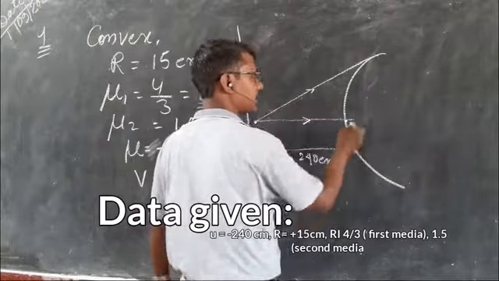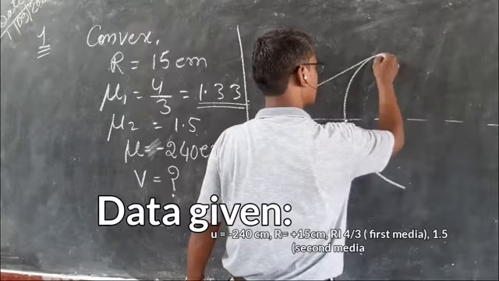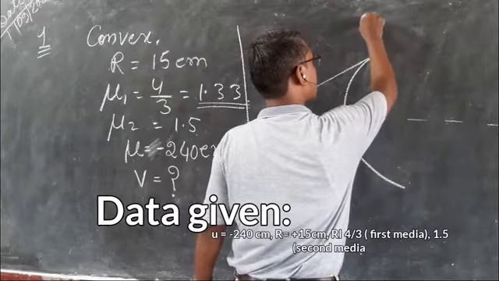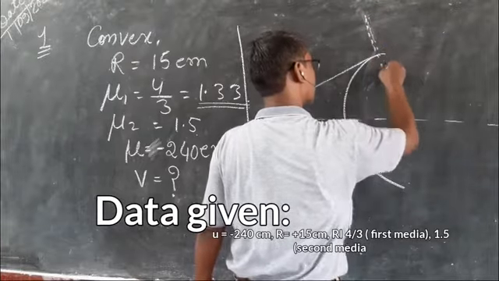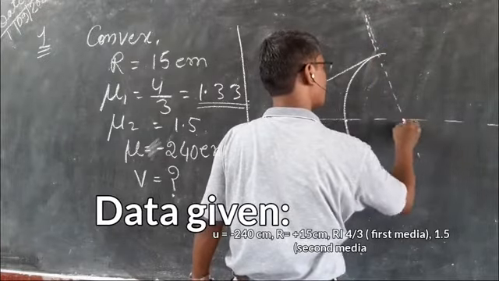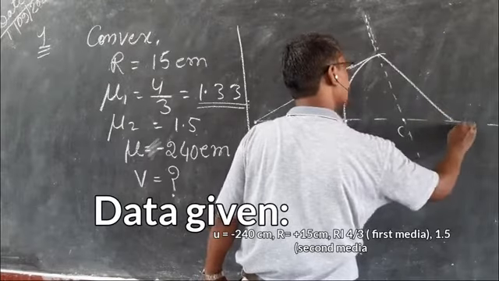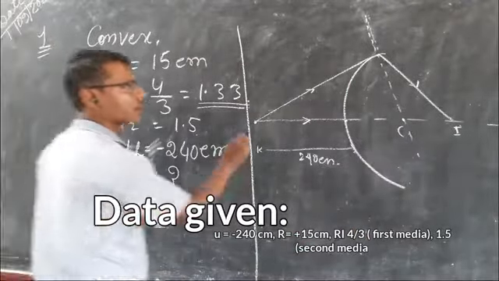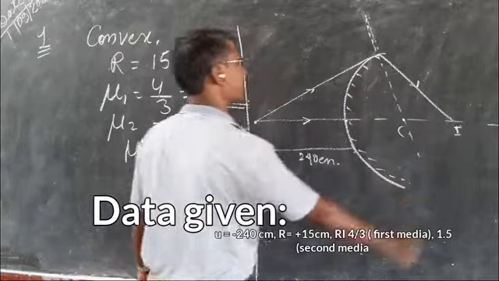After refracting through this convex surface, draw the normal at this point of incidence. This is your C, and after refracting, say the image I is formed here. Okay, so this is your convex refracting surface.